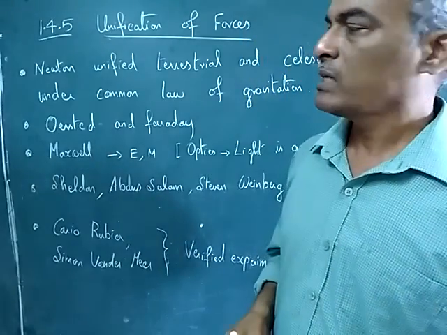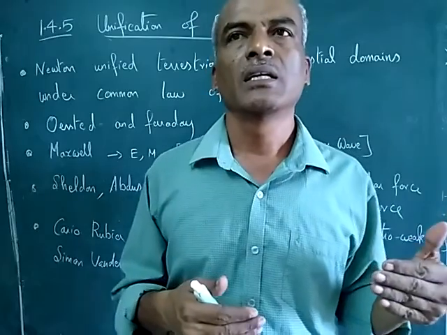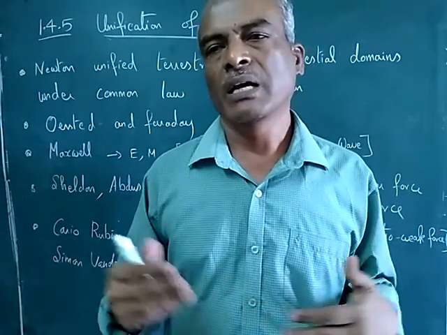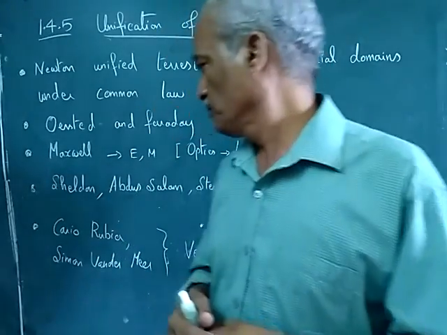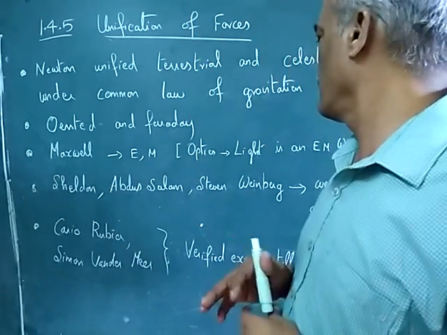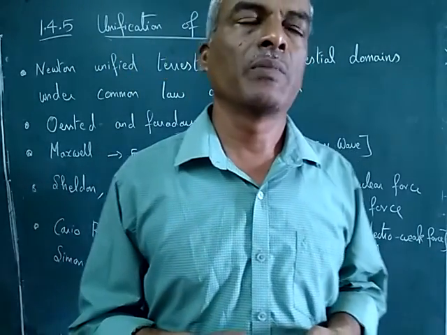According to Maxwell, he gave a formula for the electric field with the magnetic field and the magnetic field with the electric field. And also he said light is an electromagnetic wave.